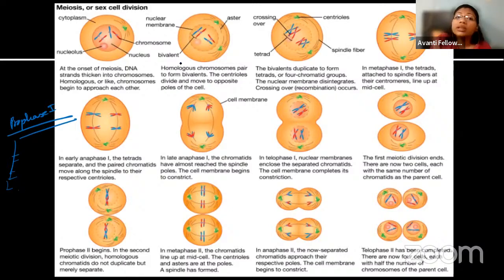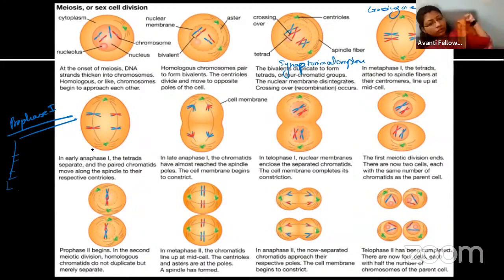The zygotene stage is marked by the formation of the synaptonemal complex, whereas pachytene is observed as the crossing over formation, right? In the diplotene and diakinesis phases, the crossing over completes and the recombinant sister chromatids get separated. Then again the same procedure is followed by the metaphase, anaphase and telophase.